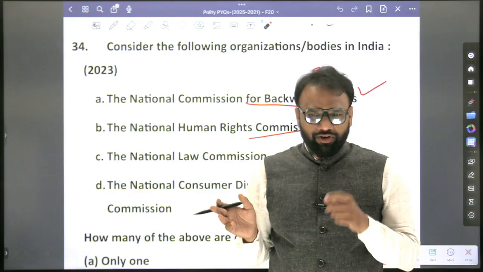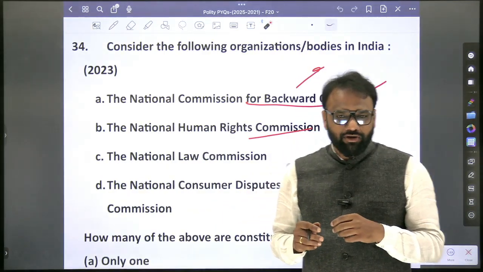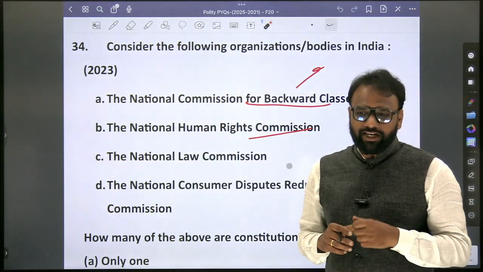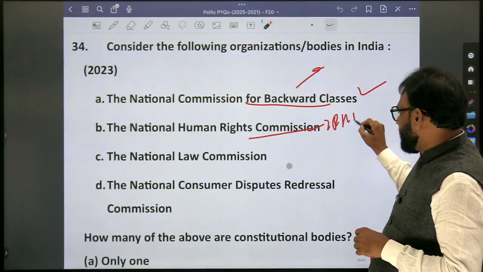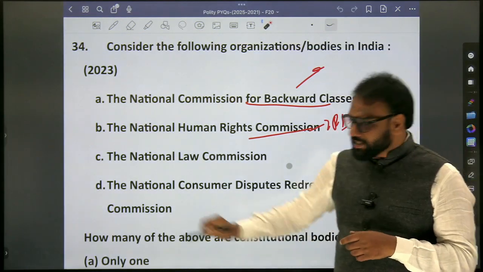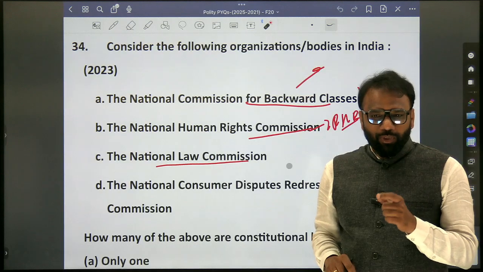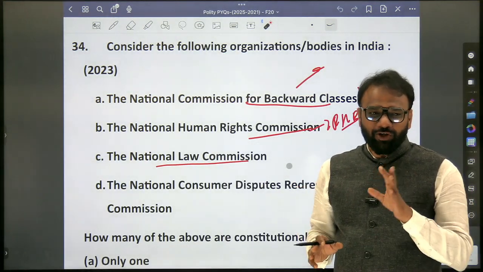National Human Rights Commission, we have discussed. Yes. We have discussed the National Human Rights Commission and State Human Rights Commission. Okay. So, which is the law which deals with it? Protection of Human Rights Act. Okay. Protection of Human Rights Act. National Law Commission. Whether it's a constitutional body? No. Whether it's a statutory body? No. It's neither a constitutional body nor a statutory body.